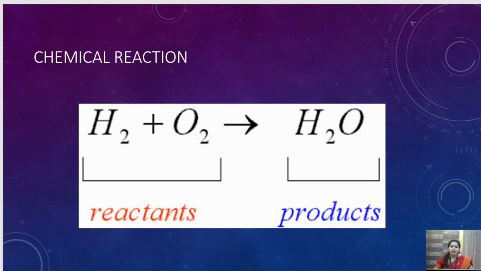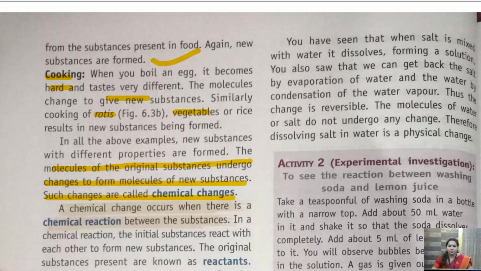Getting it? So in a chemical reaction, we have reactants and we have products. Reactants, when combined together, give a product. So this is a chemical reaction. There are several chemical reactions taking place all around us all the time.